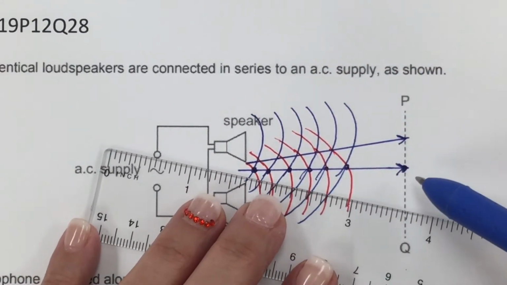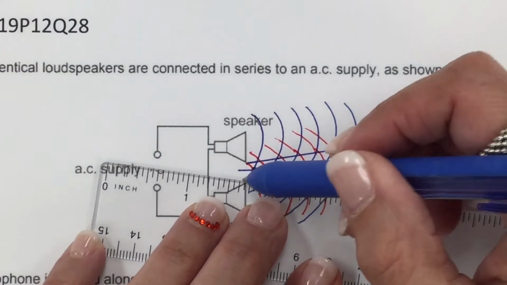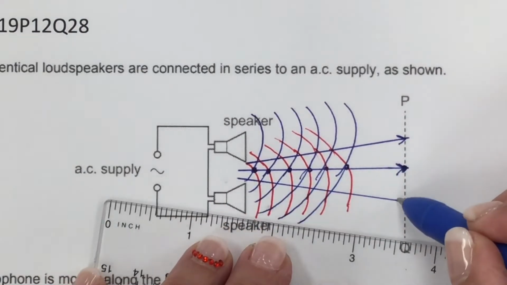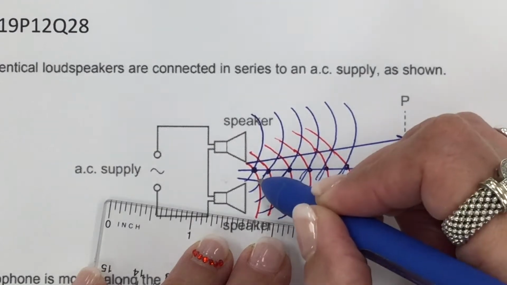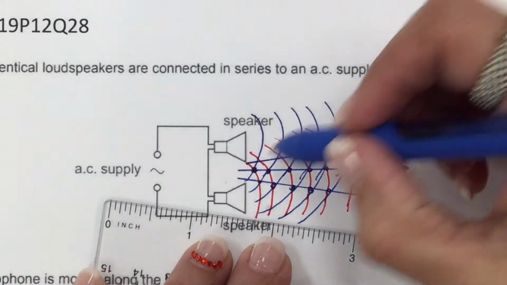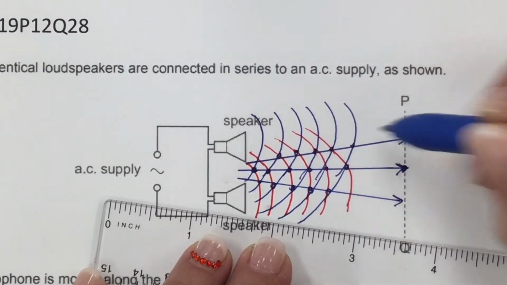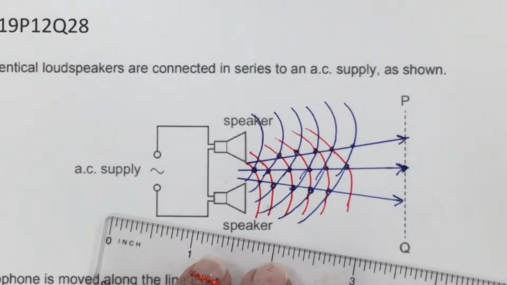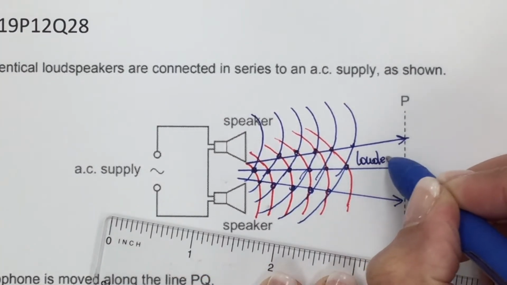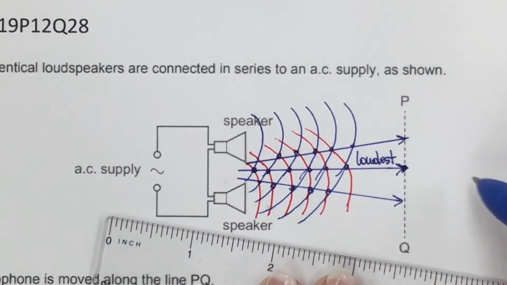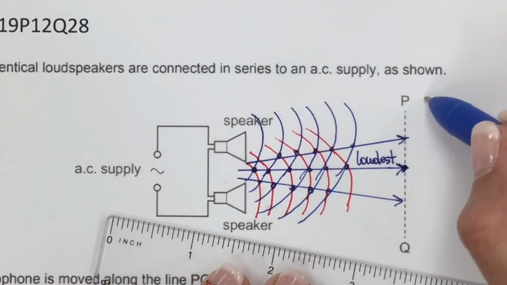Likewise, crest with crest, and we have constructive interference. And here we have not a very good but kind of idea, crest with crests. Let's see that like this. It's just like a rough idea. So this is the intersection between the crests from both waves. This is going to produce the loudest sound right here.